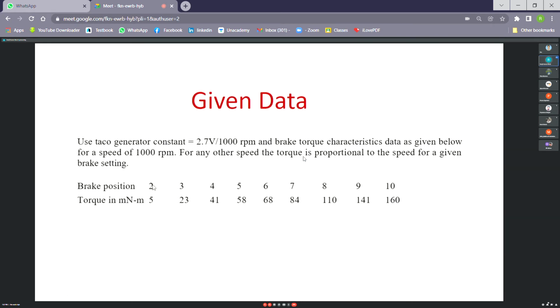At brake position 2 at 1000 RPM, the torque generated is 5 millinewton meter. At position 3, 23 millinewton meter, like that. At brake position 10, when the disc is fully entered in the air gap, it is 160 millinewton meter.